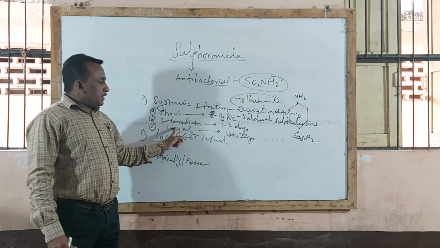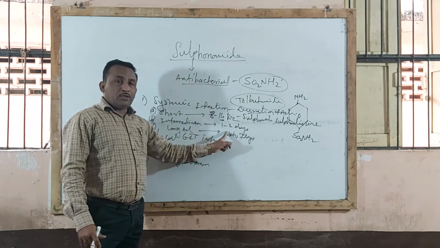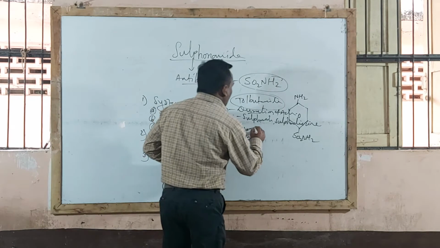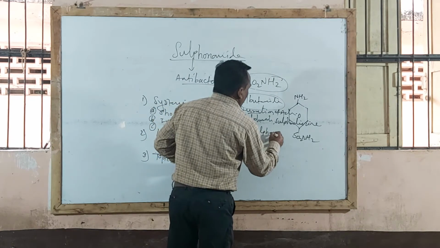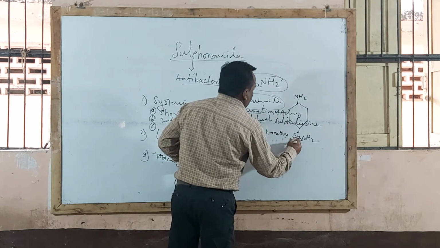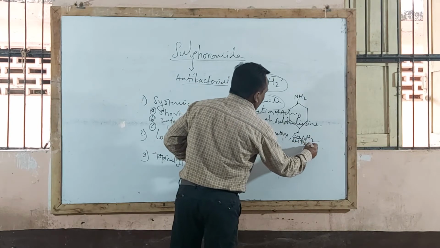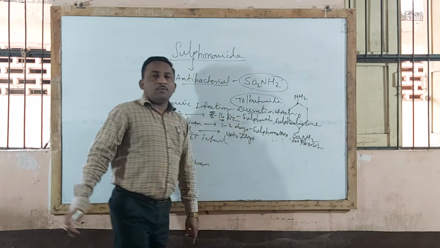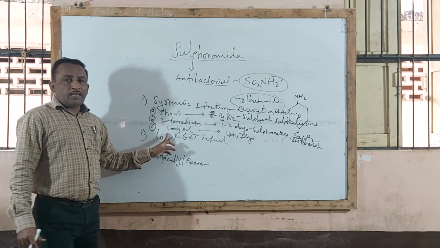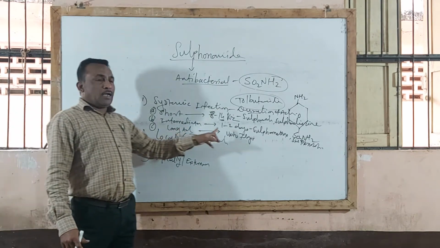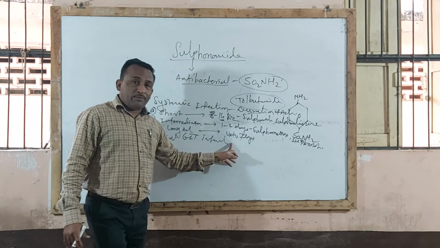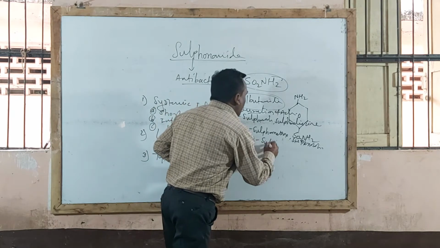Then intermediate acting sulfonamides, having a duration of action of 1 to 2 days. Examples: sulfamethoxazole and sulfaphenazole. Third type, long acting sulfonamides, having a duration of action up to 7 days. Example: sulfadimethoxazole.